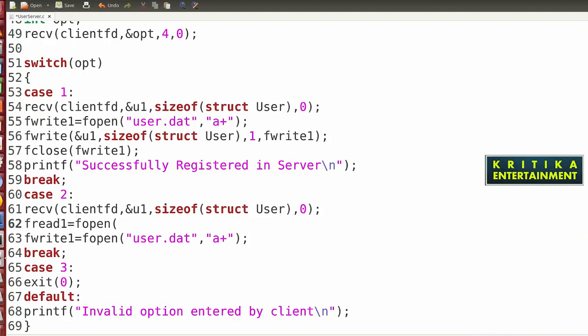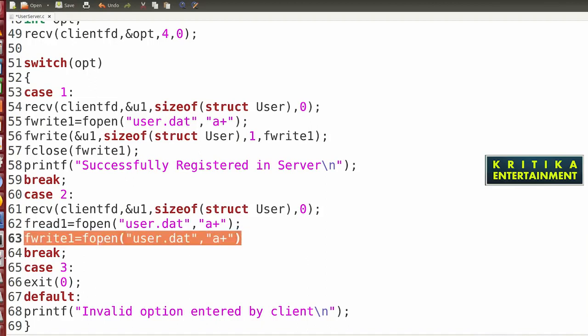What to write now? user.dat. Which mode will you open? Not a+ mode. fread, not fwrite. You will open it in fread mode. After that, you will write the fread option.